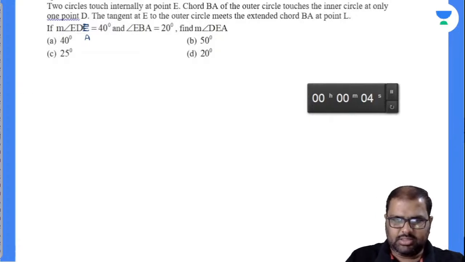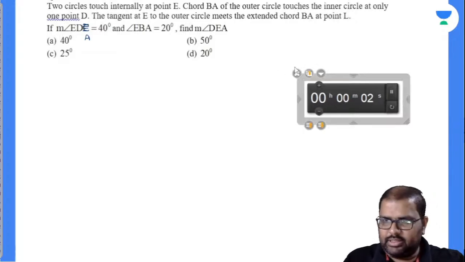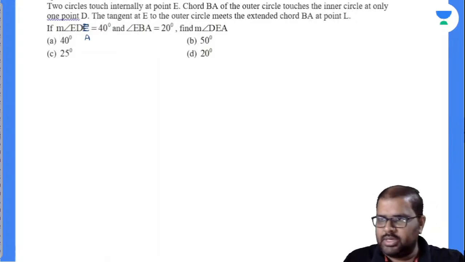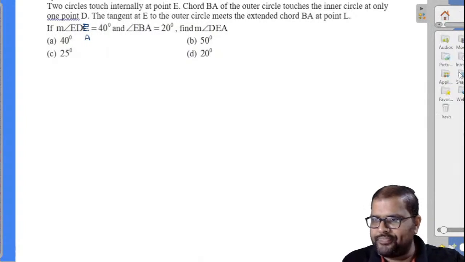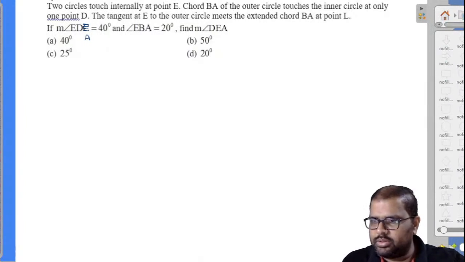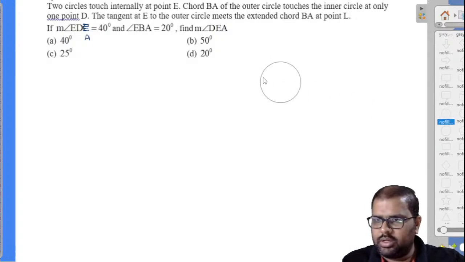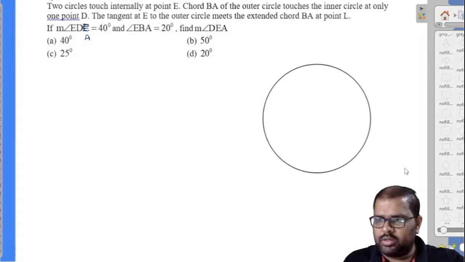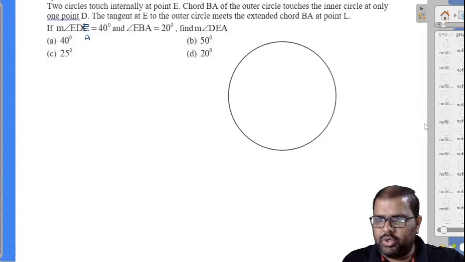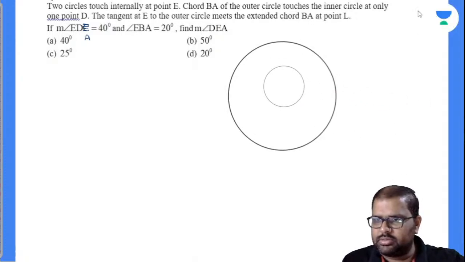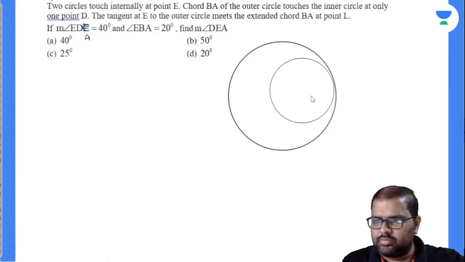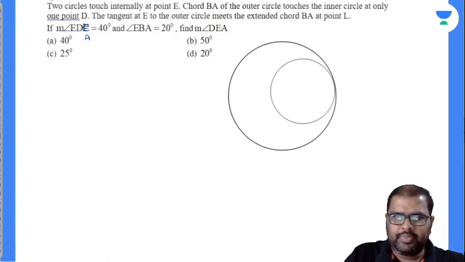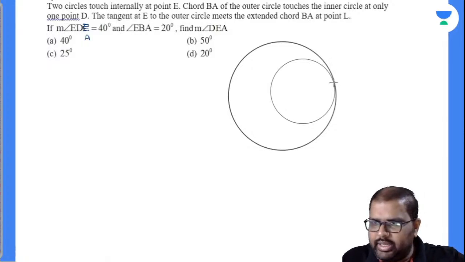No answer for this. Expected answer for this now. So I'll draw the diagram there, then you can understand this. Two circles touch internally at a point called E. So this is the point called E.